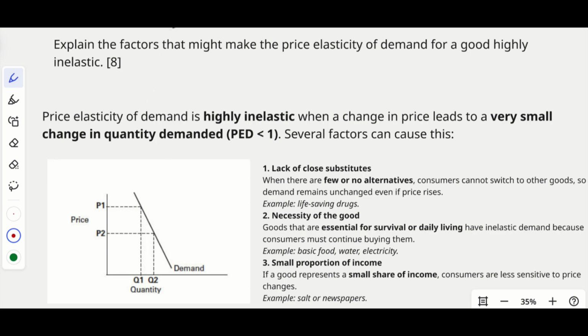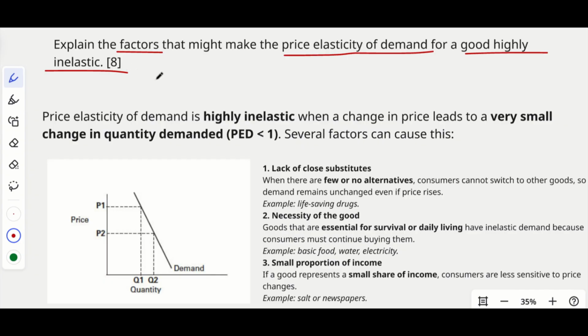Now we are going to check the question. So the question is, explain the factors that might make the price elasticity of demand for a good highly inelastic. Okay. So we have to check the conditions, right? What are the factors that make the price elasticity of demand for a good highly inelastic?